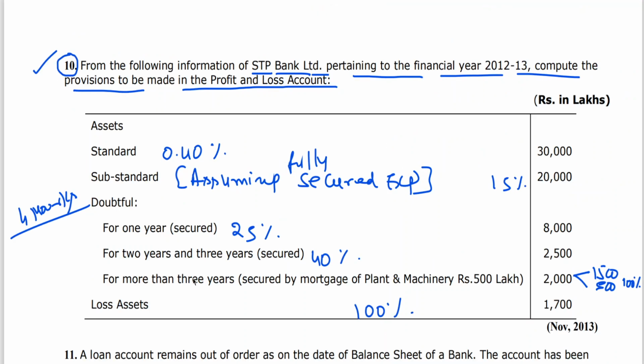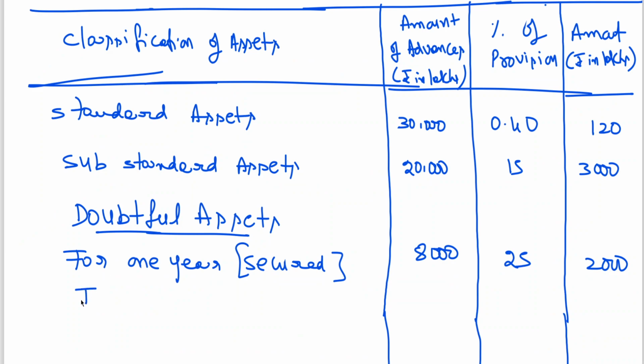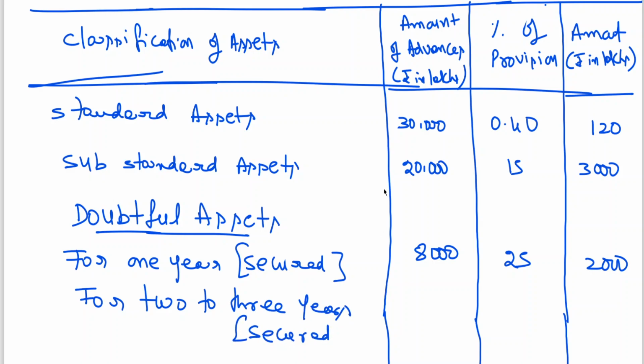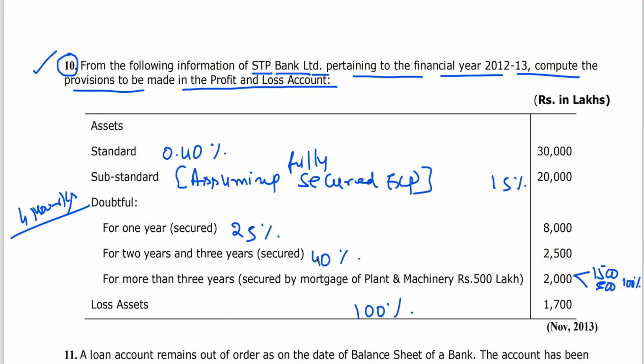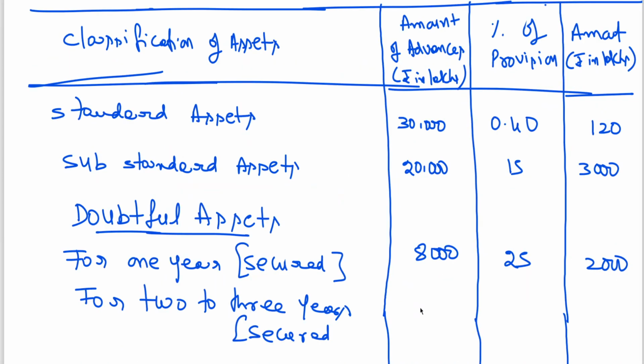Then for 2 to 3 years secured, what is the percentage? 2,500 into 40%. 2,500 into 40%, it is coming to 1,000.